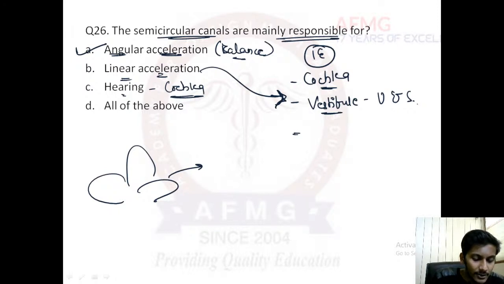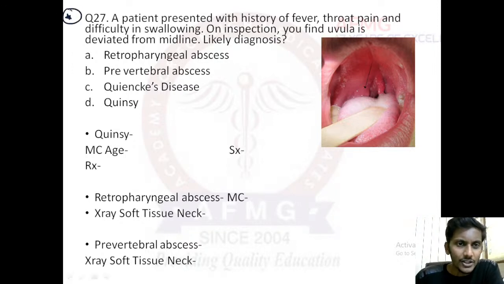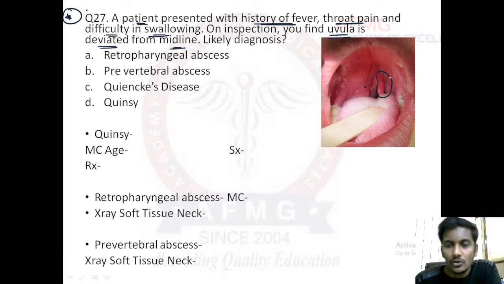Moving further to the next one, guys. Moving further to question number 27. Now, a very important and commonly asked question, a repeated one also. A patient presented with history of fever, throat pain, and difficulty in swallowing. On inspection, you find that the uvula is deviated from the midline. So this is your uvula, and it is deviated from the midline.